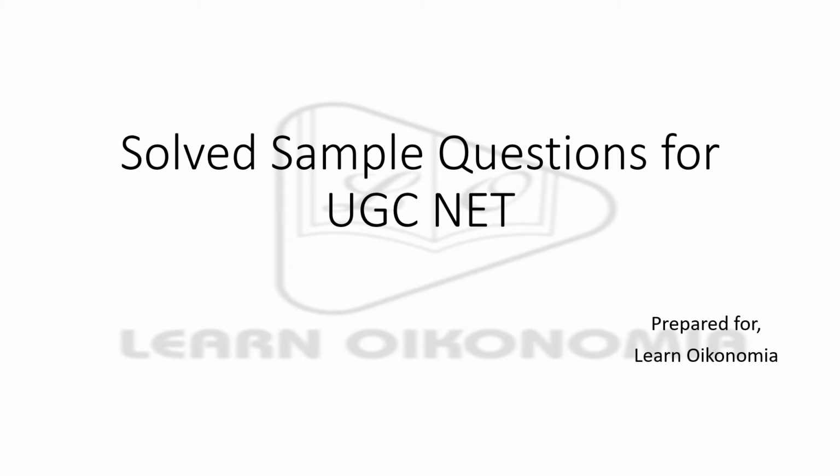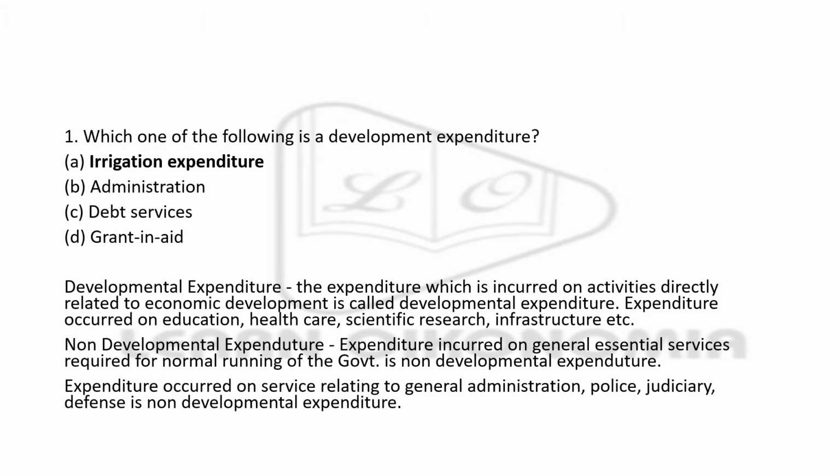Here we are going to discuss certain questions in UGC NET examination. Some expected questions are dealt with here. First question: which one of the following is a development expenditure? The key word here is development expenditure. So you have to understand the difference between development expenditure as well as non-development expenditure.